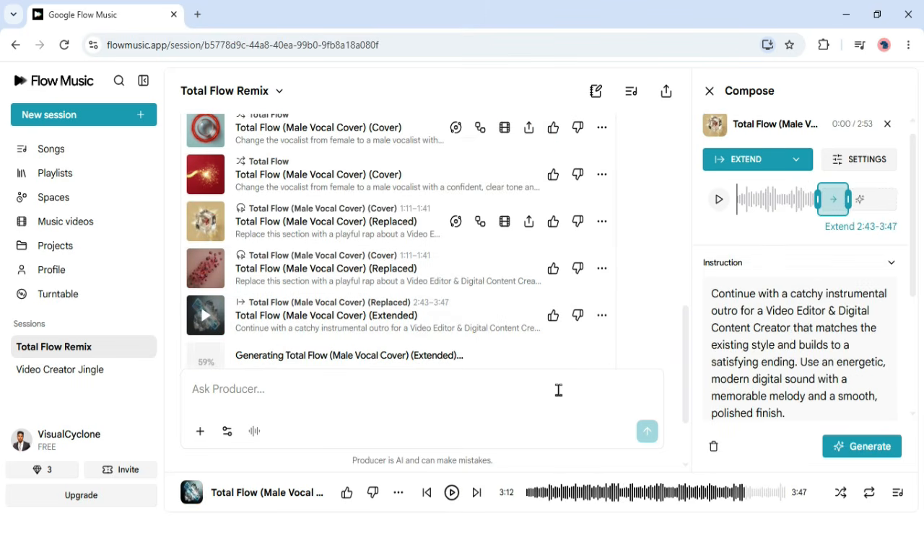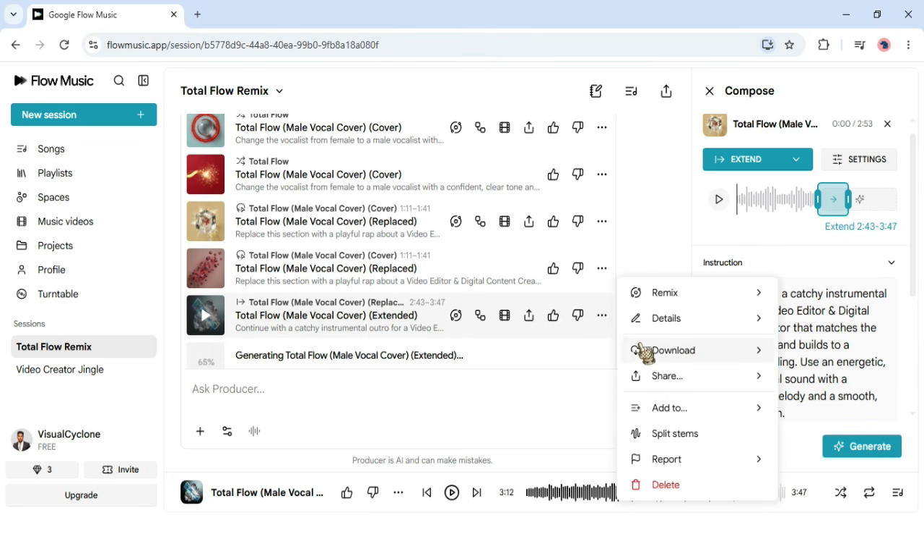Now our audio is ready, so we will download it. Click the 3 dots, then click download and choose your desired format such as WAV. Now our music is ready.